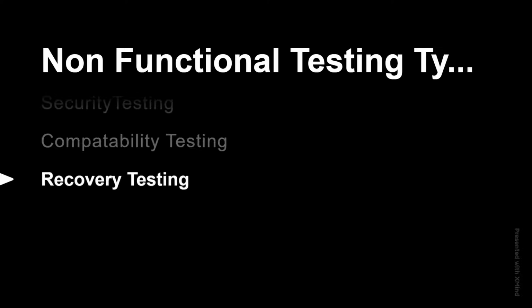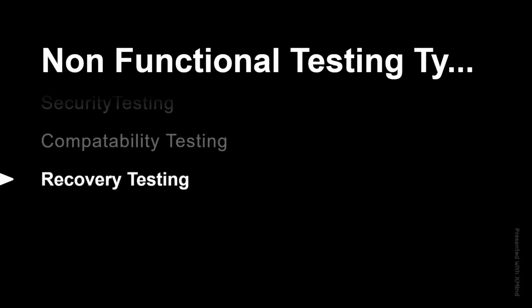For example, on different browsers like Chrome, Edge, IE, Mozilla Firefox or Safari, whether the application is working and visible properly. And there are Windows OS, Mac OS and Linux OS. On these three different OSs, we test whether our application works properly. That is called compatibility testing.